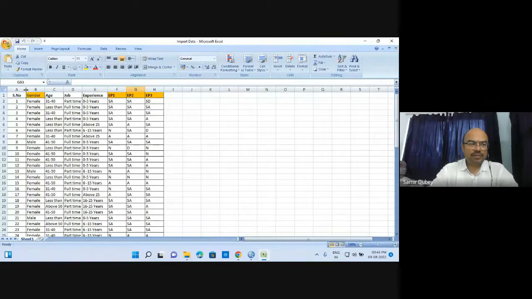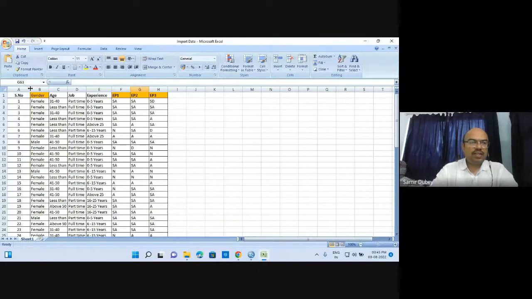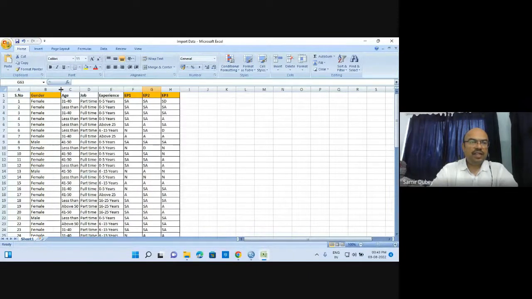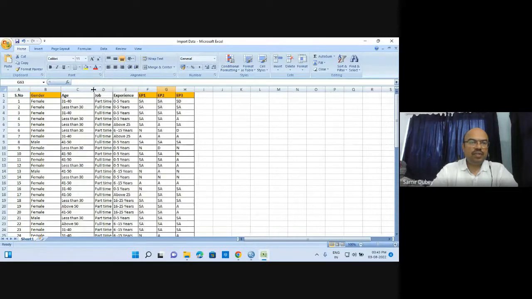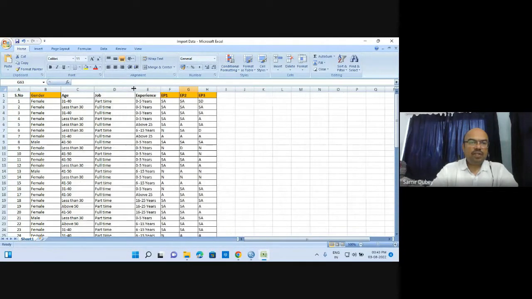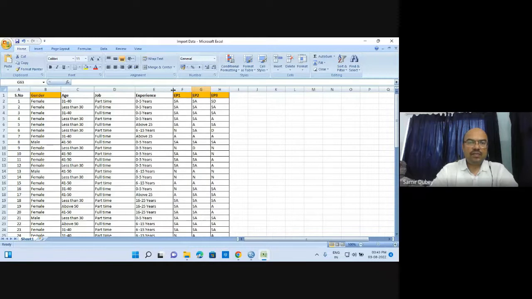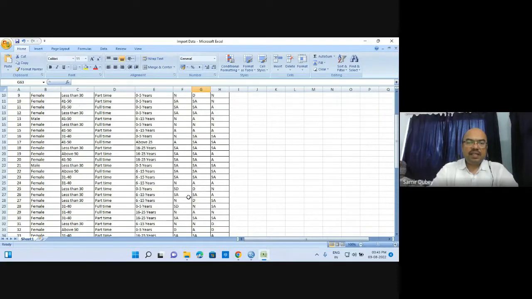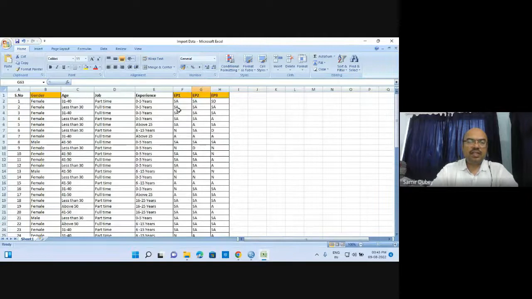You can see that we have serial number, gender, age groups, jobs, experience, and three different variables. These variables are coded on the Likert scale. So this is generally the file that we have.